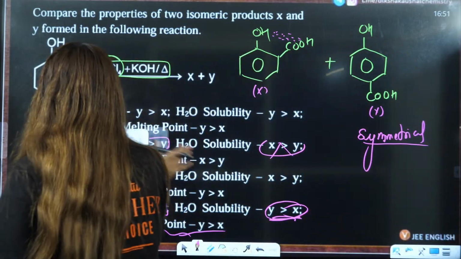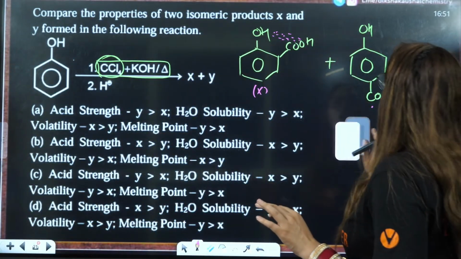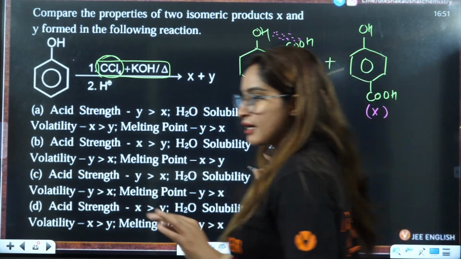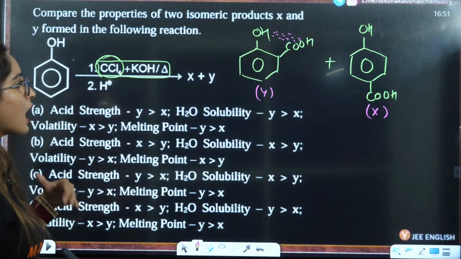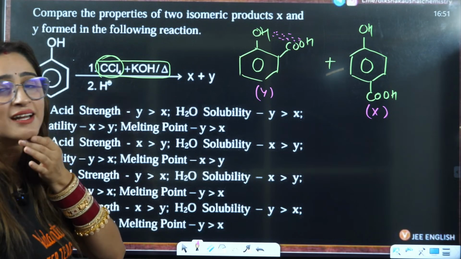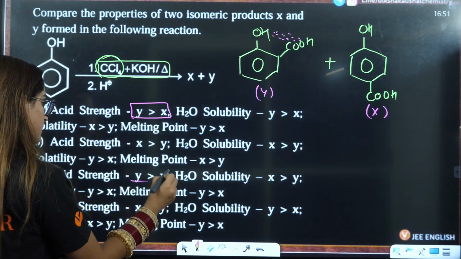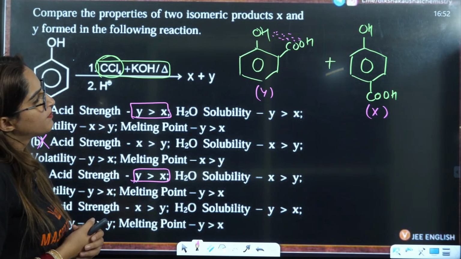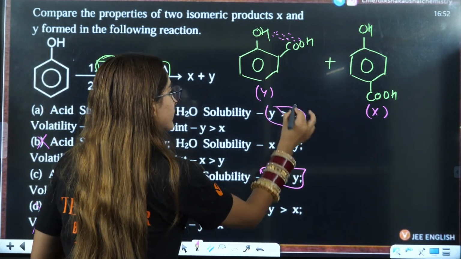Now, ma'am, what if some student has chosen the opposite? Firstly, by taking X as this and Y as this, are you able to understand how D is your correct answer, right? Now, I will choose opposite. Let's say some of you want to choose Y as this and X as this, let's see what is going to be our answer now. Now we know that Y should be having greater acidity as compared to X. So Y should have greater acidic strength. That means these two options are already eliminated, right? Solubility of X should be greater. Yes, X should be greater. So that is also eliminated, right?